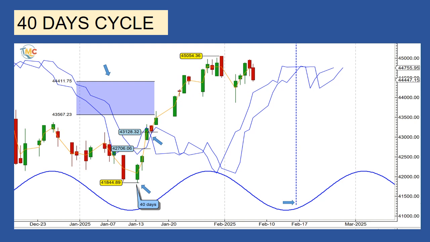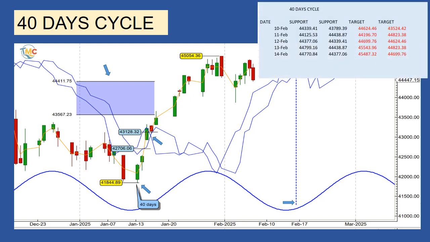In this case, the 40 days cycle peak will be on the left part of the cycle. We call that left time translation, which is negative for the market. Here are the cycle lines and their potential targets if the market crosses below his cycle lines this week.